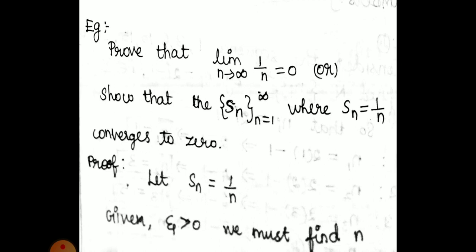It converges to 0 as n tends to infinity. So let Sn equal 1 by n, as they have given us. Given epsilon greater than 0, that is the condition, we must find N so that modulus of Sn minus L is less than epsilon, where n is greater than or equal to N. Here Sn is 1 by n, so 1 by n minus 0, because the limit is 0, should be less than epsilon.